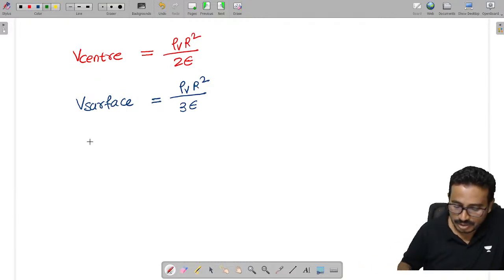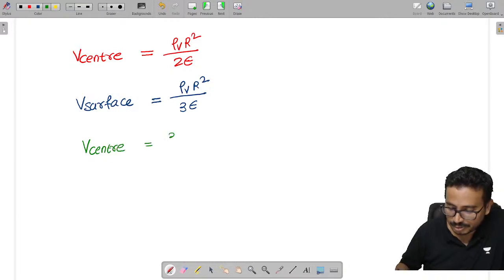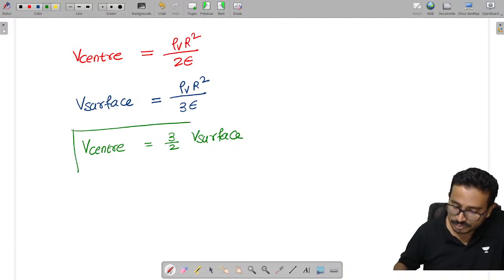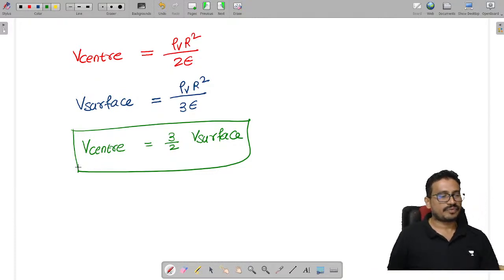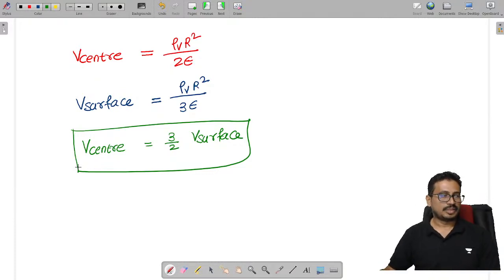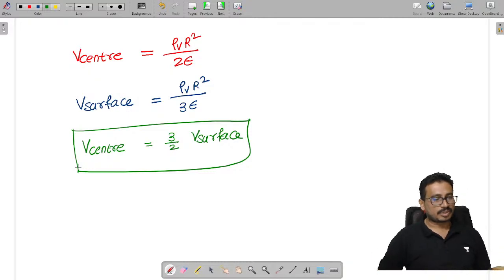I can say the potential at the center is equal to 3 by 2 times the potential on the surface. The center potential is 1.5 times the surface potential.